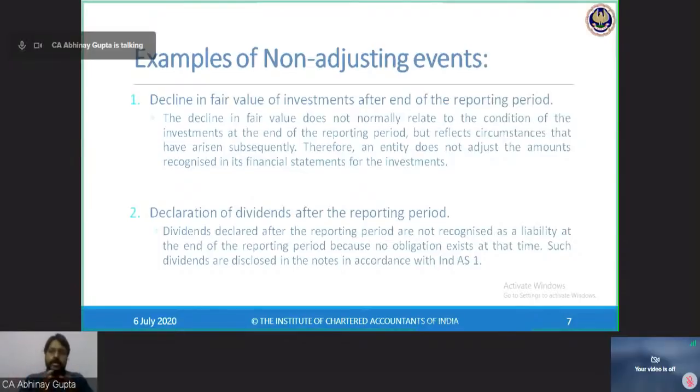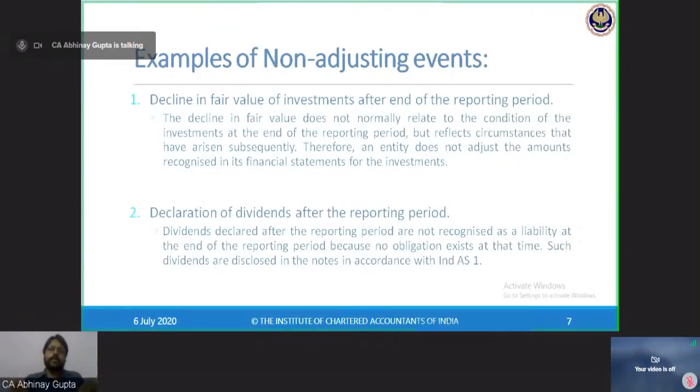My accounts are already approved by the board of directors for issue. So after the approval, I don't adjust. Adjusting events and non-adjusting events are only talking about those events which occur within this time framework. If an event occurs prior to 31st March, then this standard is not applicable. If events occur after the approval of accounts, then this standard is not applicable.